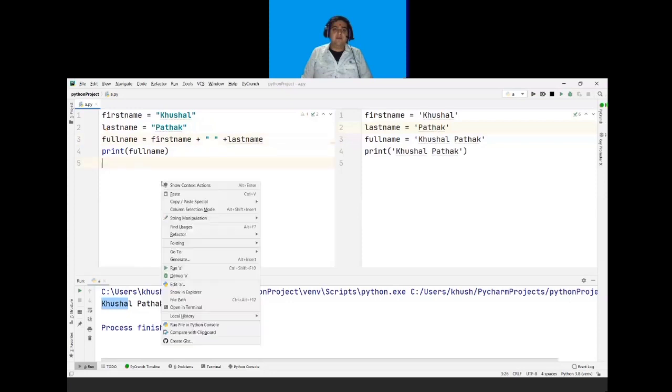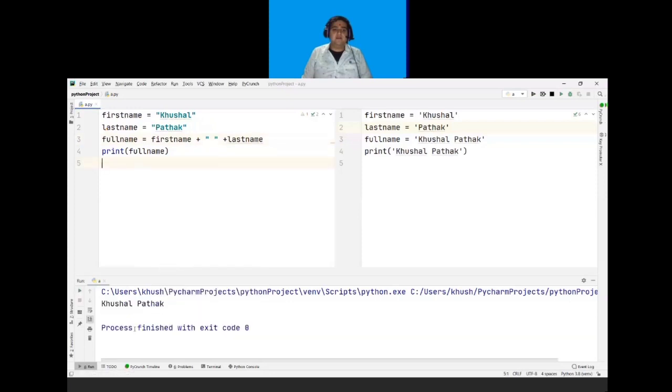So if I run this program again, the first name is calling Khushal, then it is printing a space, and then it is printing the last name, and last name is calling Pathak. So it will give me output as Khushal, then space, then Pathak. So to combine or to concatenate two strings, you have to use the plus operator.